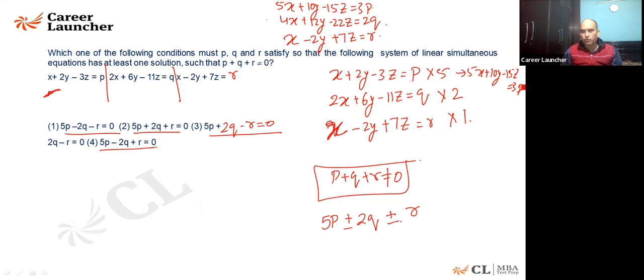Now look here, if you subtract, 5 minus 4 minus 1 will come out to be 0. 10 minus 12 is minus 2 plus 2 will come out to be 0. Minus 15 plus 22 minus 7 will come out to be 0. So can I say the first one will be the correct answer, because p multiplied with 5, q multiplied with 2, and r multiplied with 1, when subtracted, the answer will be 0x, 0y, 0z. Good, Sambhav and Vaishnavi. I hope it is clear to others as well.